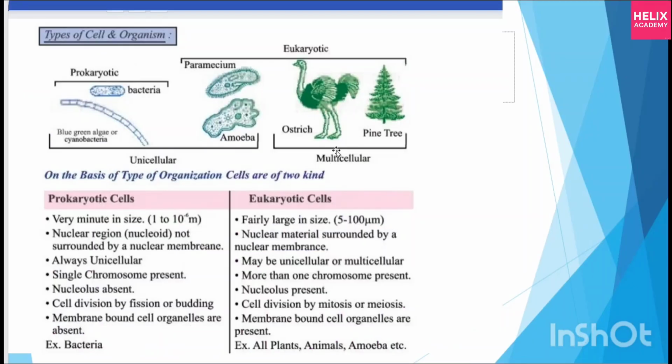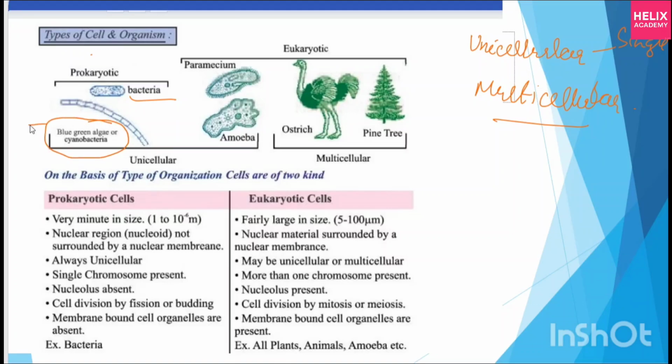Now here I am giving you little bit of notes on what we studied just right now, that is prokaryotic and eukaryotic. See, prokaryotic: bacteria, blue green algae. Just right now I told you, unicellular and multicellular. Okay, unicellular, single cell. You know there is bacteria, you know there is amoeba, but there is one kind of algae that is called blue green algae or cyanobacteria. This is an exception case, and this is asked in MCQs. So make it a star.